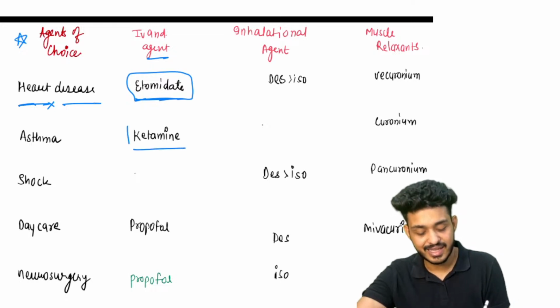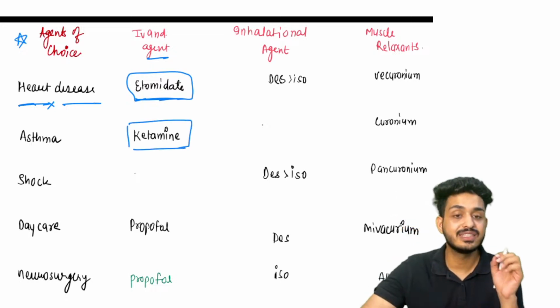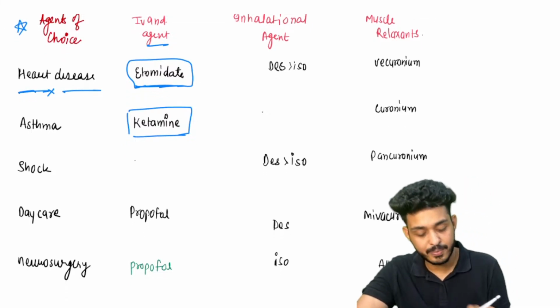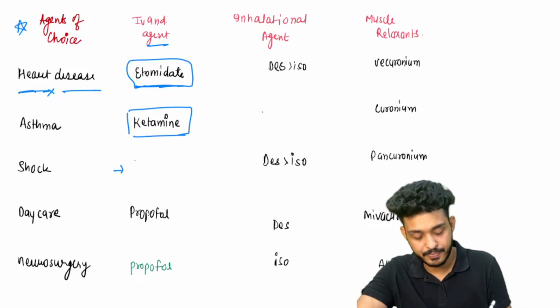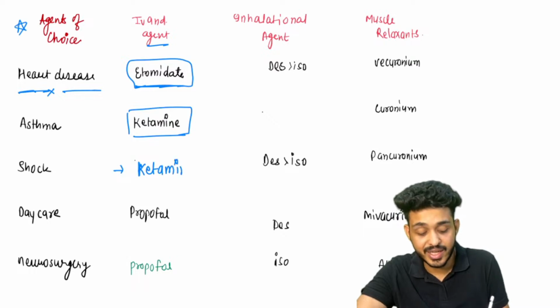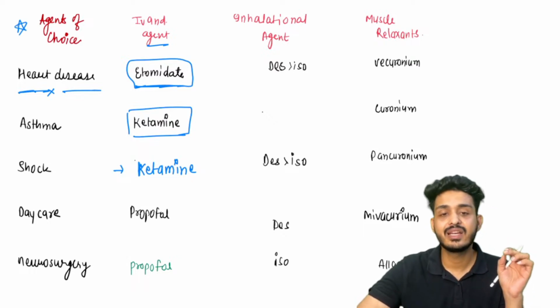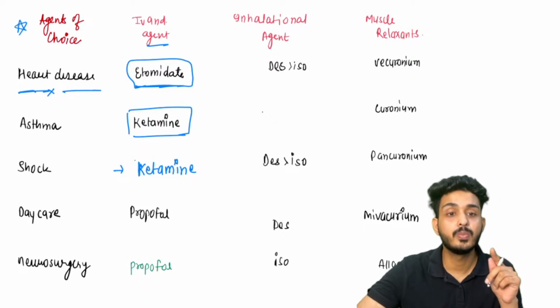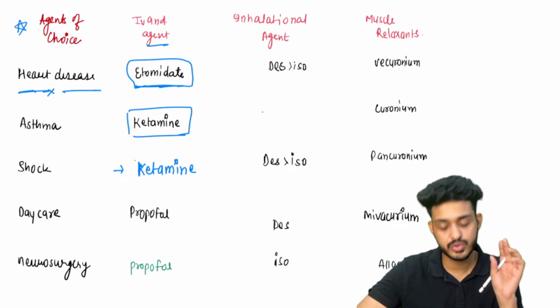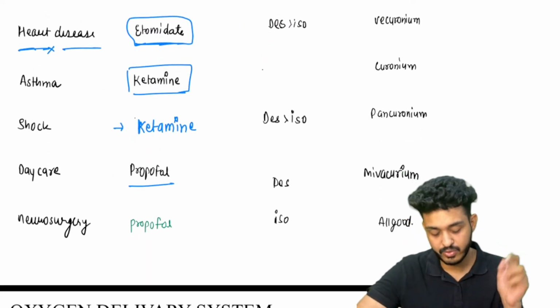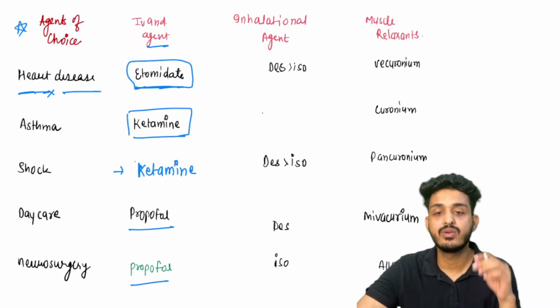For asthma, the agent of choice will be ketamine. Remember guys, ketamine is a good bronchodilator. For shock patient, what is the drug of choice? Ketamine. Remember I have told you ketamine is a sympathomimetic drug. It will be acting like epinephrine, norepinephrine, right? What we cannot use? We cannot use propofol. Propofol is the contraindication for shock, right? Daycare surgery, definitely the agent of choice will be propofol. Neurosurgery, always we can go for propofol.